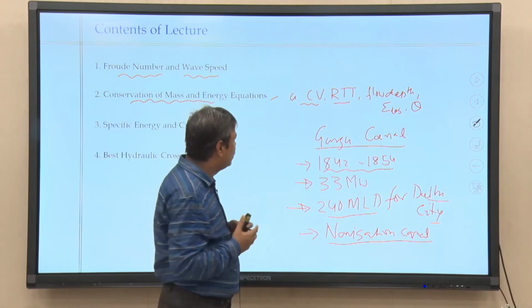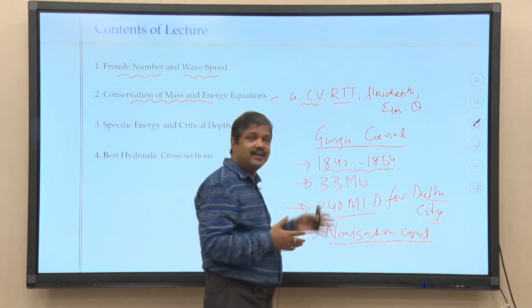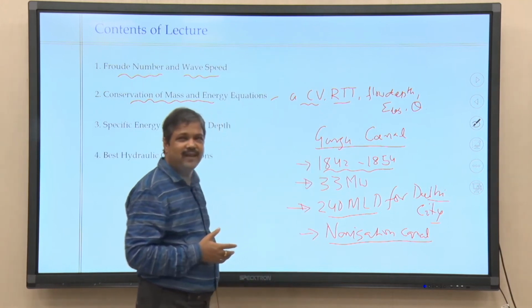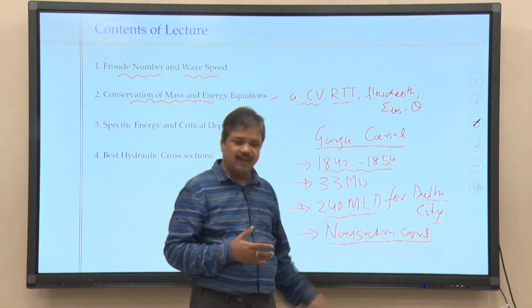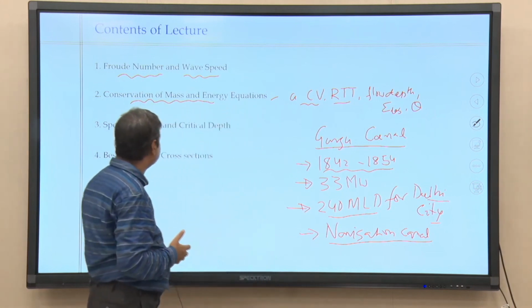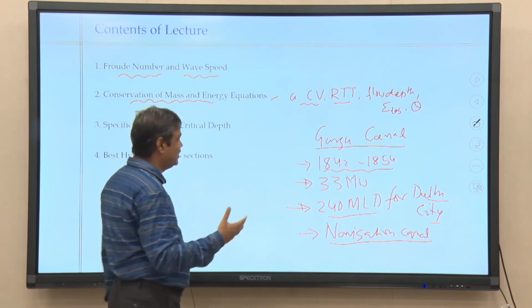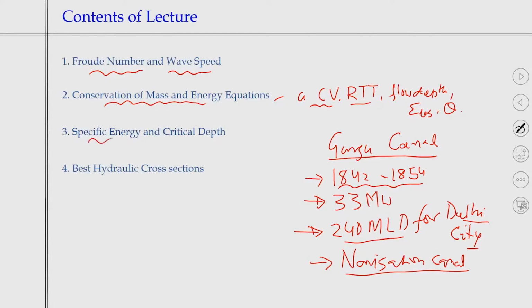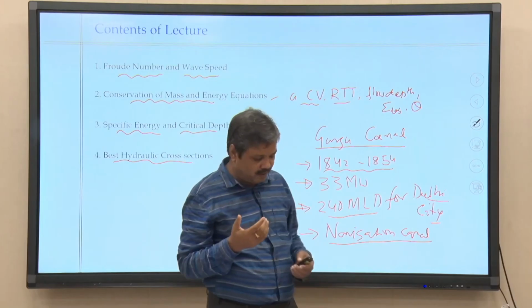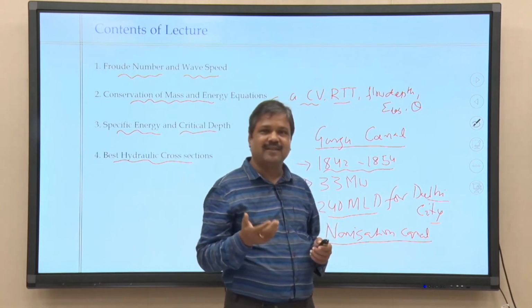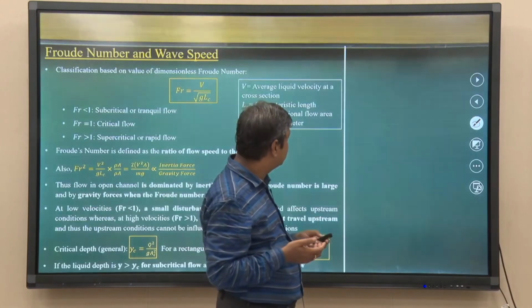That is the experience we have, and now the lifeline for Delhi city is the Upper Ganga Canal water feeding system. We have just a few lectures remaining for open channel flow; more detail is available in next-level courses such as river engineering.